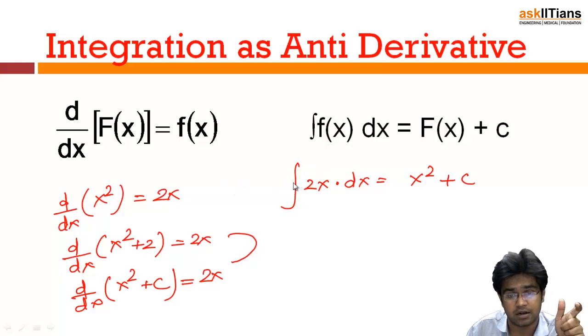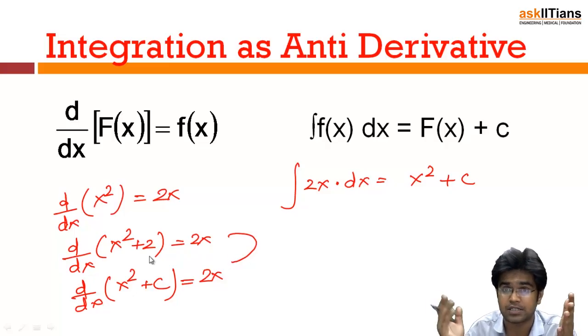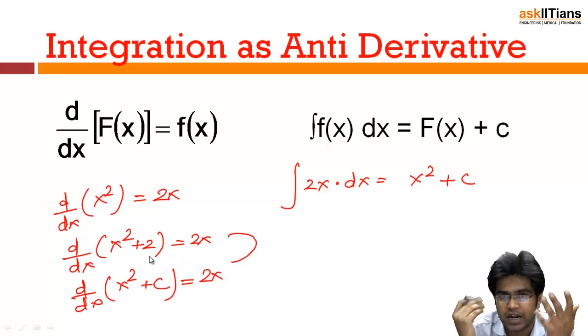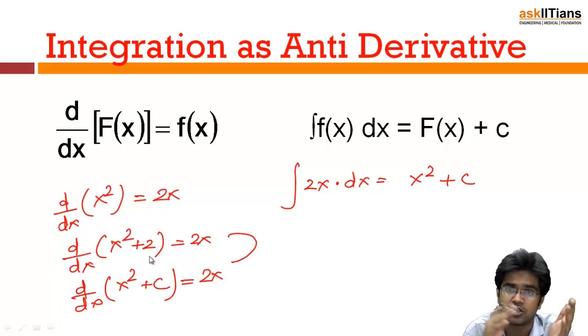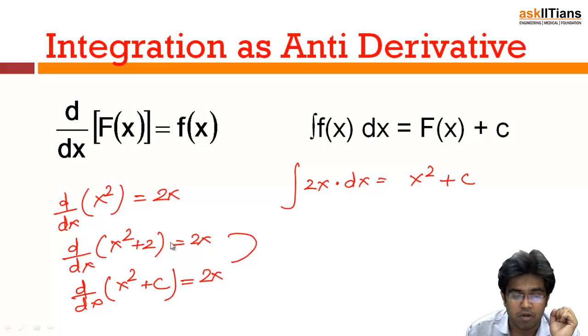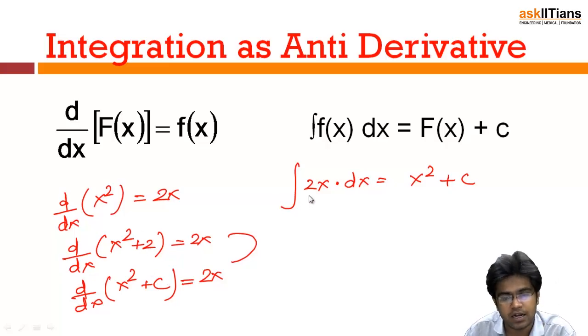It can be the differential of x square, the differential of x square plus 2, or the differential of x square plus 100. So when I give you that the differentiation of f(x) is 2x, you can't specify what that f(x) is, because the constant becomes 0. That is why when we integrate 2x, we say x square plus c.